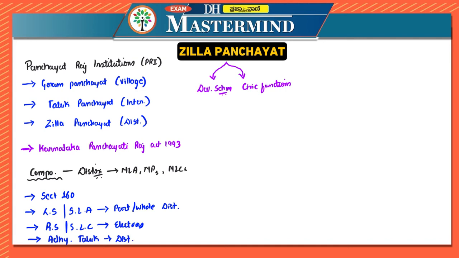So I hope the composition part is very clear. Whoever is the people's representative, maybe from Lok Sabha or Rajya Sabha, Legislative Assembly or Legislative Council, or from Taluk Panchayats, the Adhyakshas of Taluk Panchayats are to be members of the Zilla Panchayat as well. Now the whole Zilla Panchayat is headed by the CEO.